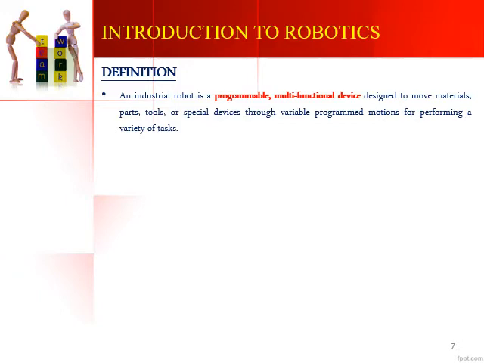So basically a robot is a programmable multifunctional device, and this device is designed to either move parts or materials or use some tools in order to do some work, or move some special devices through variable programmed motion. You need to write a program and feed it into the robot, and give a specific motion to the robot with the help of these programs. So in order to perform a variety of tasks, you can write programs and feed them into the system, and that is how you give programmed motion to the robots.